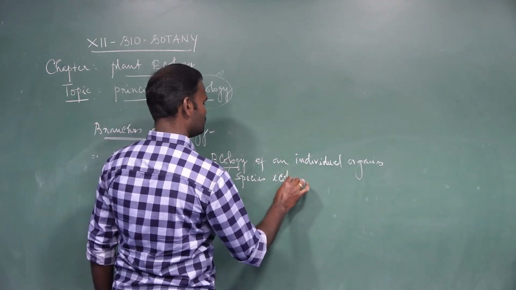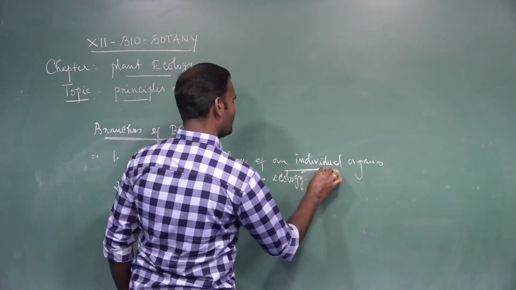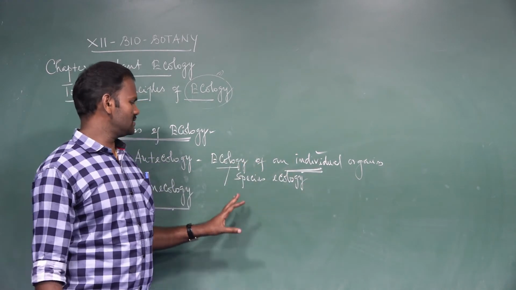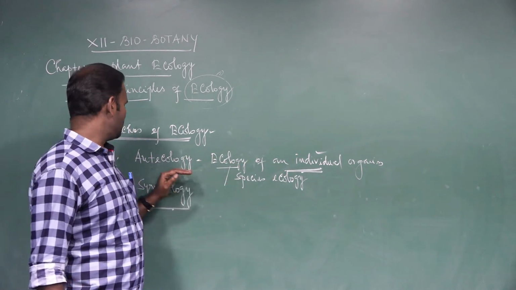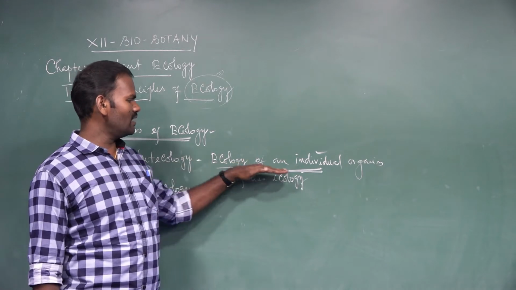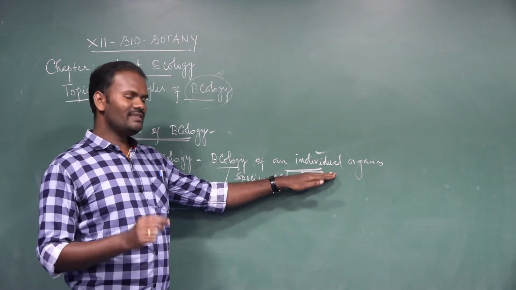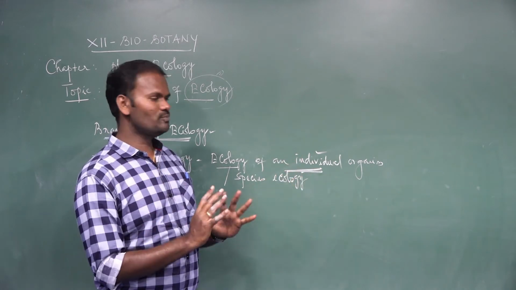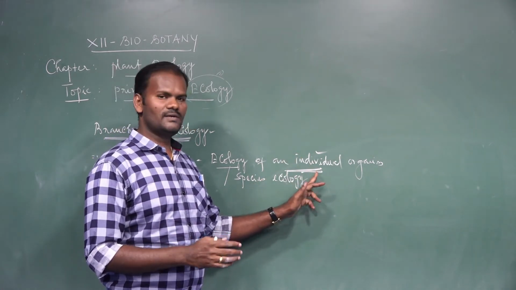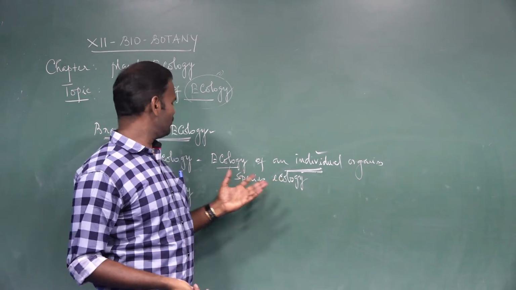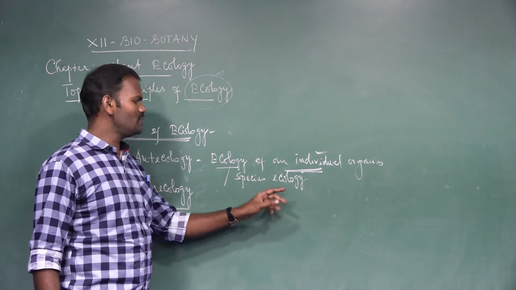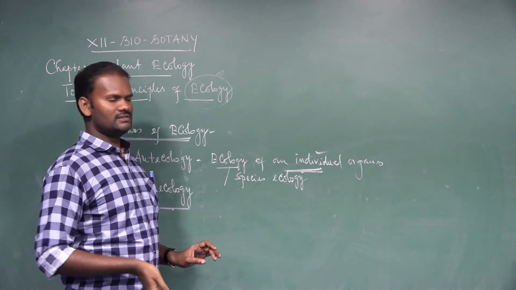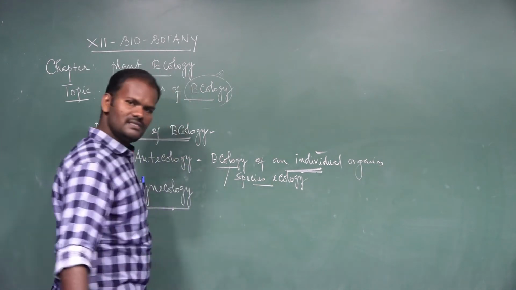For better understanding, the ecology of an individual organism with its surroundings is called autecology. What do you mean by ecology of an individual organism? I mean studying the interactions, the interrelationship, between the individual organism and its surroundings. Hence it is also called species ecology: an individual species related with the environment.